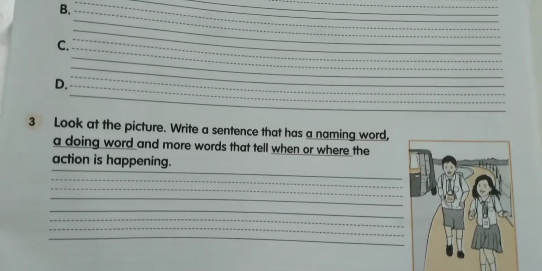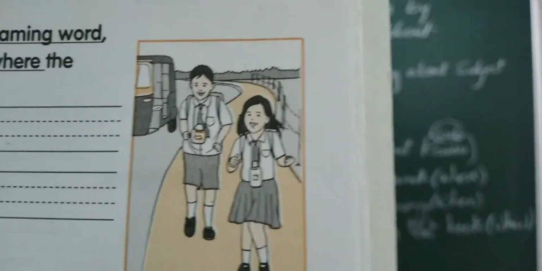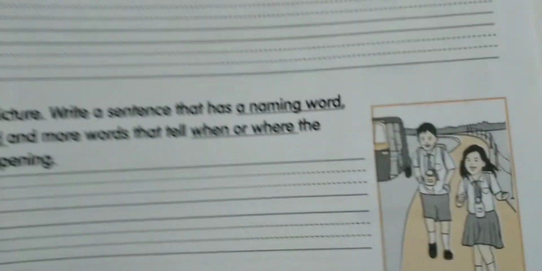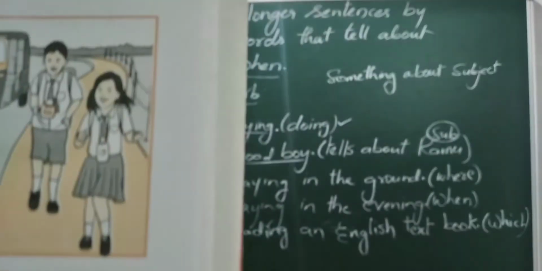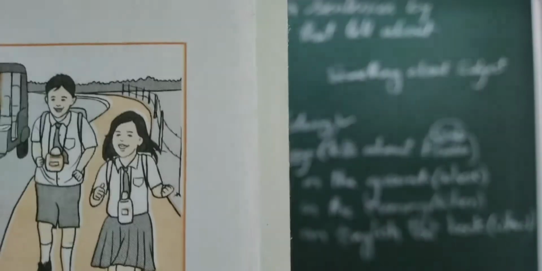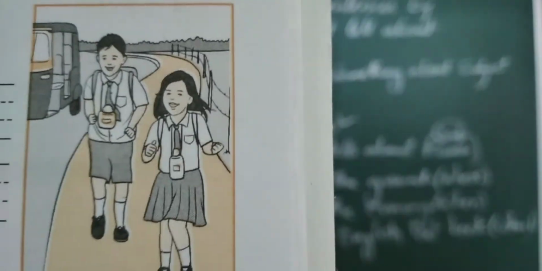Now if you observe the third question, look at the picture and write a sentence that has a naming word. Means you want to give a name for that boy and girl. You can give any name, whatever you like. You may write your name also. Maybe the girl can be Suma, Sushma, Ramya, any name. And boys can be any name of yours or your friends. And a doing word. So what are they doing? Just observe carefully, children, what the children are doing. You can see what they are doing, what they are wearing, where they are. Basing on that place and when, the timing, by seeing the situation, you can write it.